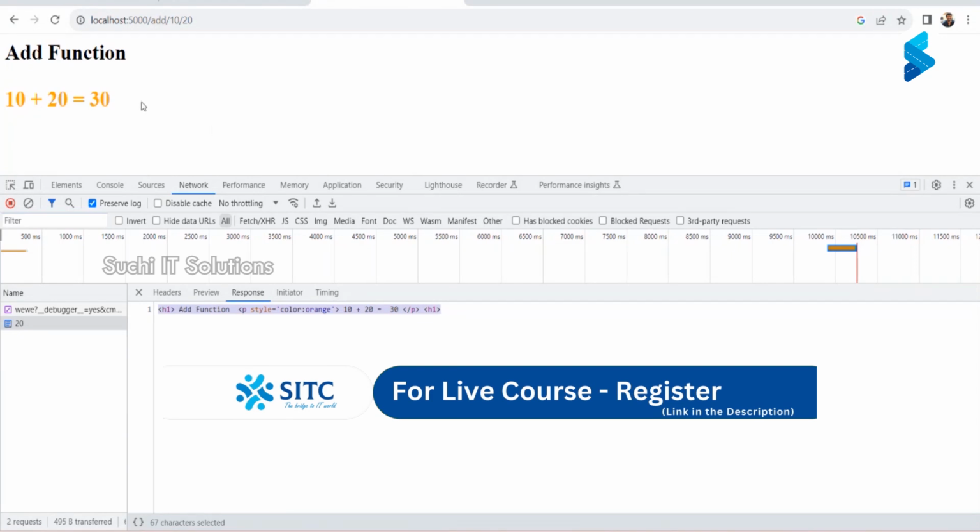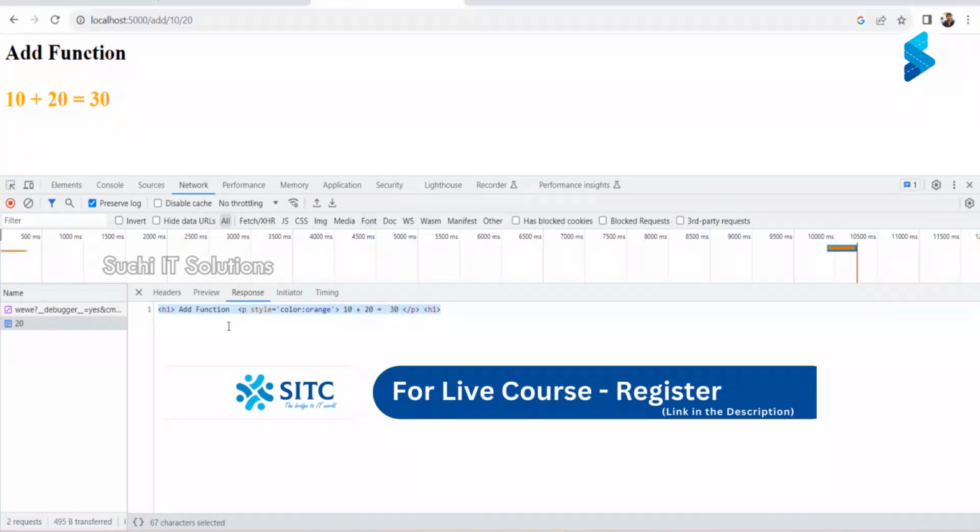And when it comes to the browser, whatever is returned, the HTML browser converts that to the appropriate representation. So since I have used the h1 tag add function, and there is a p tag, it goes to the next line and displays this content.